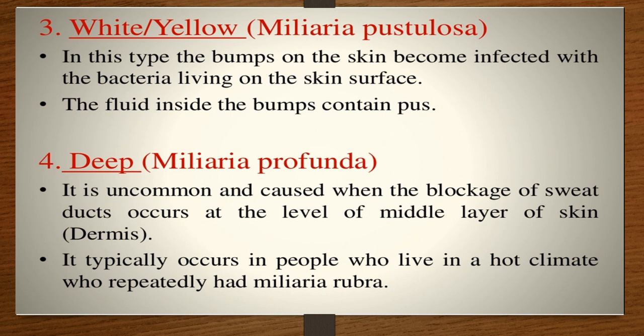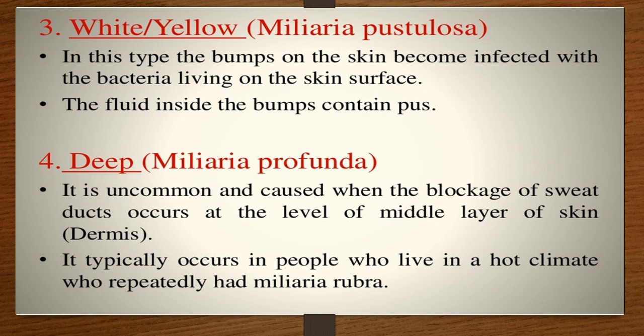Next is the white or yellow type. In this type, the bumps on the skin become infected with the bacteria living on the skin surface. The fluid inside the bumps contains pus. This condition is miliaria pustulosa, and in this the bumps are now filled with pus. This is a quite irritating condition, as in the case of prickly heat.